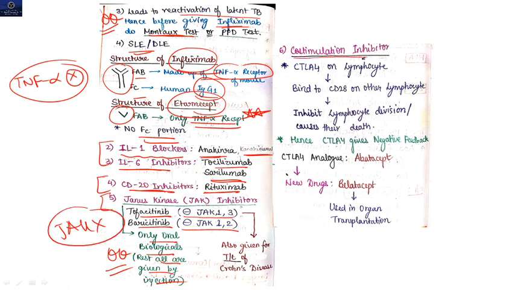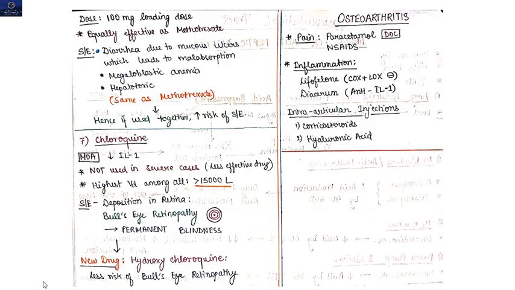Then the next is the co-stimulation inhibitor. You have read in immunology that CTLA-4 on a lymphocyte binds to CD28 on another lymphocyte. Clear? And basically these drugs help to inhibit the co-stimulatory effects. So as a CTLA-4 analog we can give abatacept, and a newer drug is belatacept. Just know the names: abatacept and belatacept are co-stimulation inhibitors. Clear?